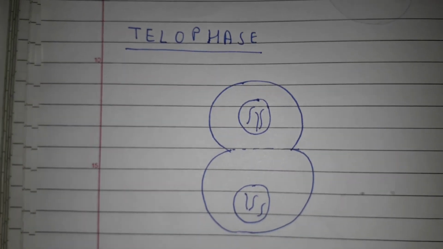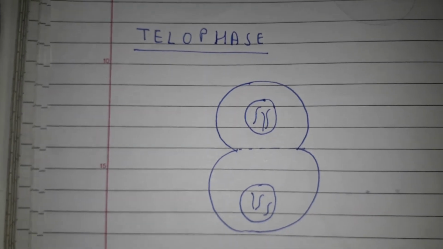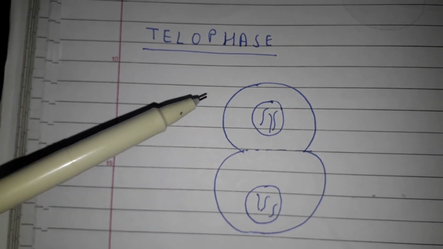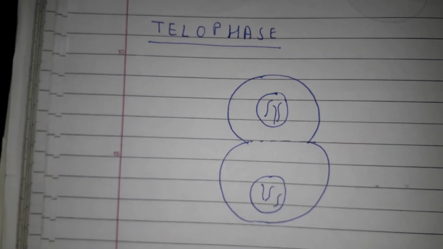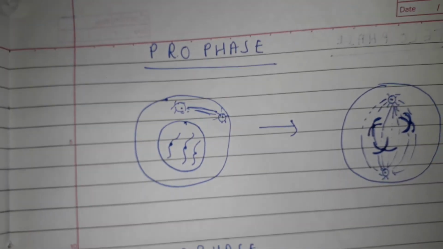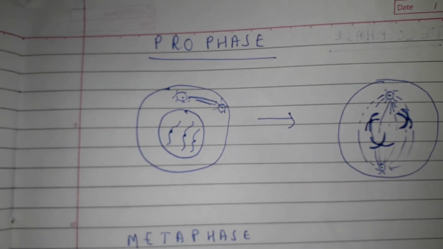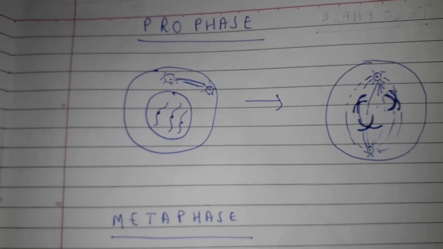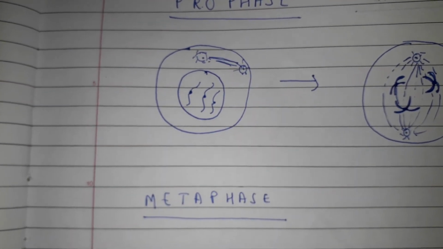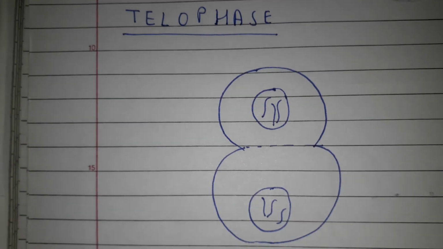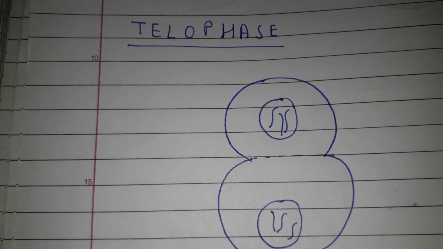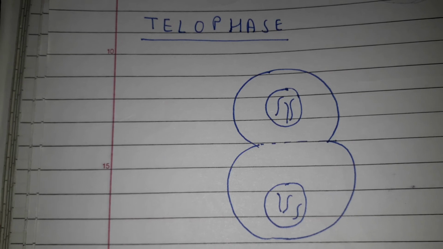During the telophase, the nuclear membrane is formed again, and the genetic material is again reorganized. As in prophase, as we can see, the genetic material was condensed by dehydration, but in the last phase of karyokinesis, which is the telophase, again the genetic material is decondensed. So this was the division of the nuclear material.